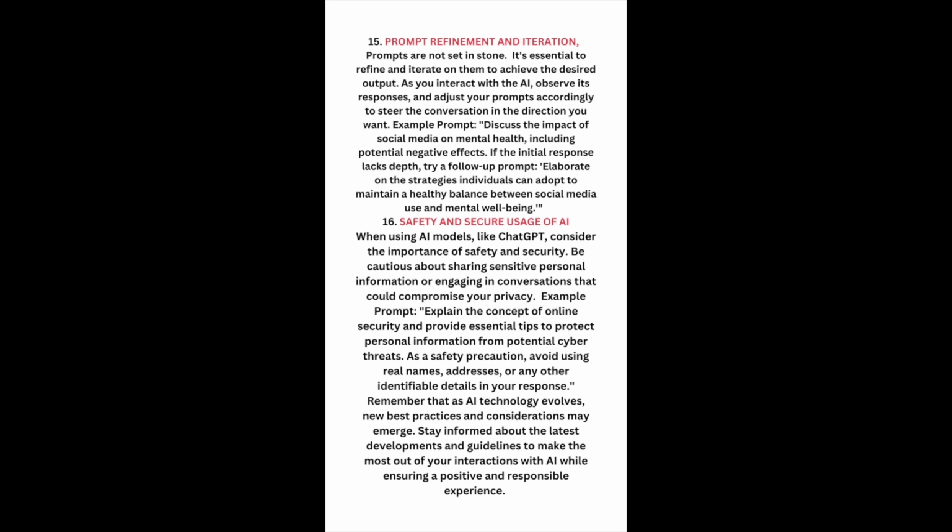16. Safety and secure usage of AI. When using AI models like ChatGPT, consider the importance of safety and security. Be cautious about sharing sensitive personal information or engaging in conversations that could compromise your privacy. Example prompt: Explain the concept of online security and provide essential tips to protect personal information from potential cyber threats. As a safety precaution, avoid using real names, addresses, or any other identifiable details in your response.